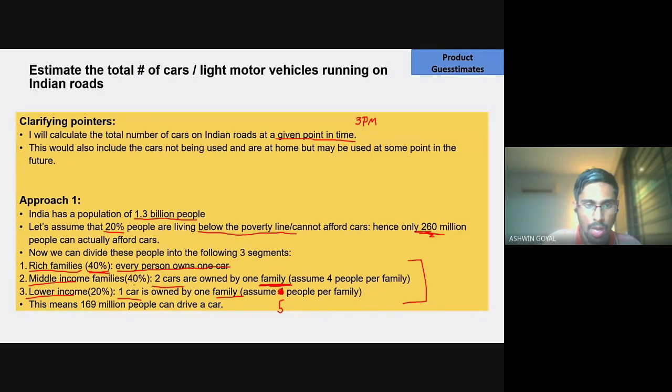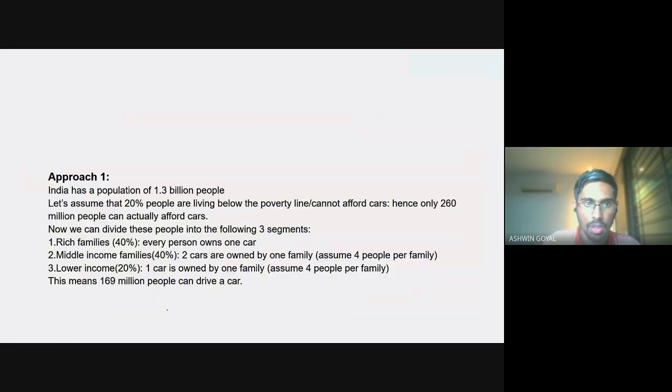And then you add it to 40% into 2 cars per 4 people, and then 20% own 1 car per 5 people, right? 1 car for 5 people here, 2 cars for 4 people here, and 1 car for 1 person here. So that is how you divide this, and we get this number: 169 million people can drive a car.